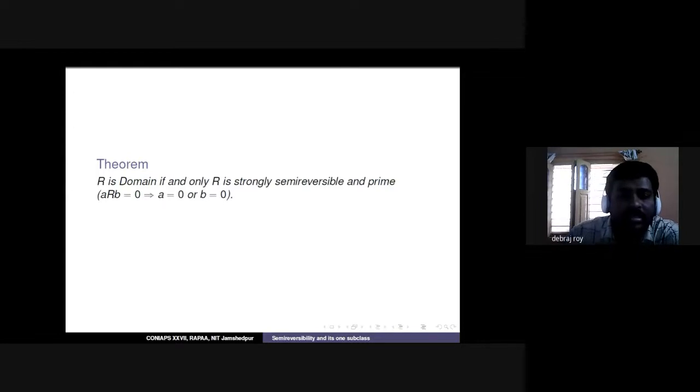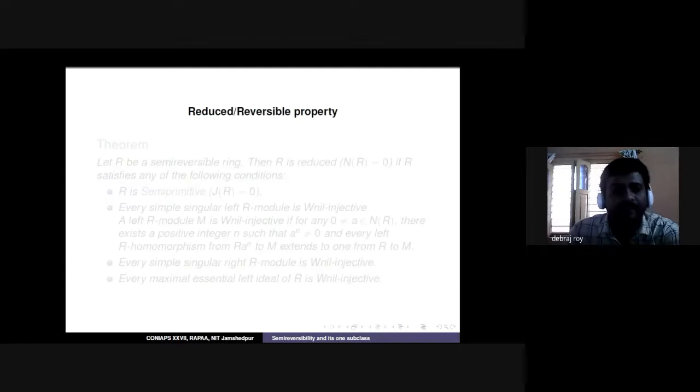And then we get one result for strongly semi-reversible rings with the domain property: if we add the prime property, that is, aRb = 0 implies ab = 0, then the ring is a domain. And the final property we discuss: strongly semi-reversible and reverse semi-reversible rings are strict generalizations of the reversible property. So the last result is, what if we add some property to semi-reversible and get back to the original reversible property?